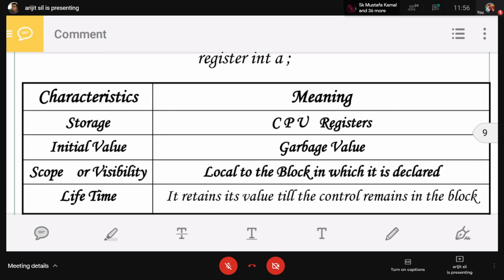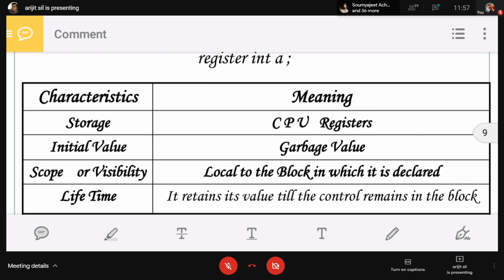Storage space is a CPU register, but not the memory. Accessing a CPU register variable is faster than accessing a memory variable. Initial value is the same, that is, the garbage value.